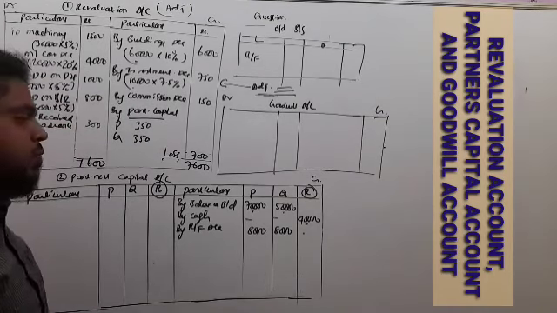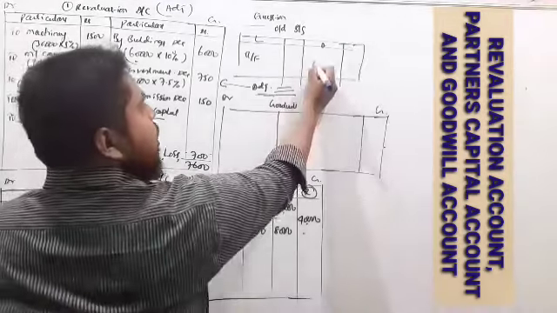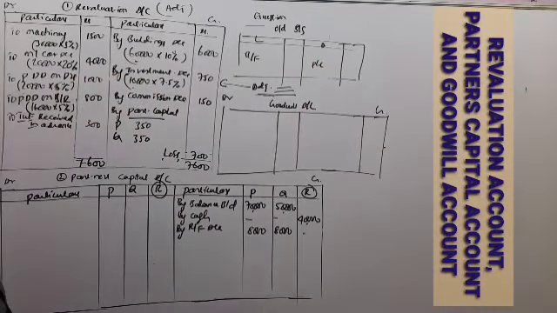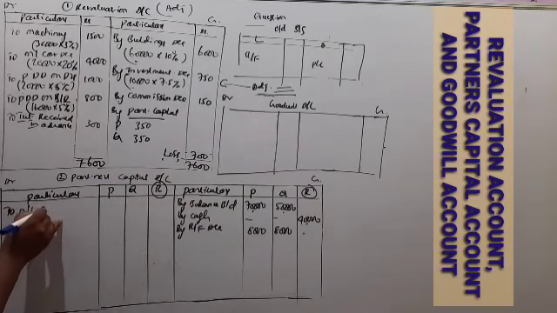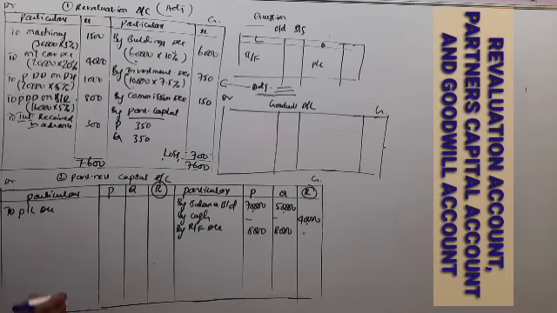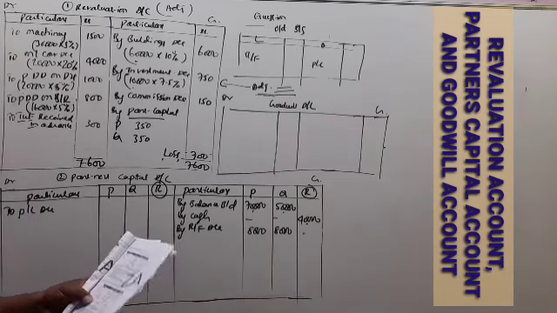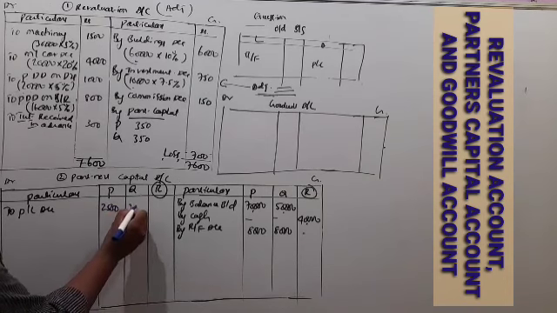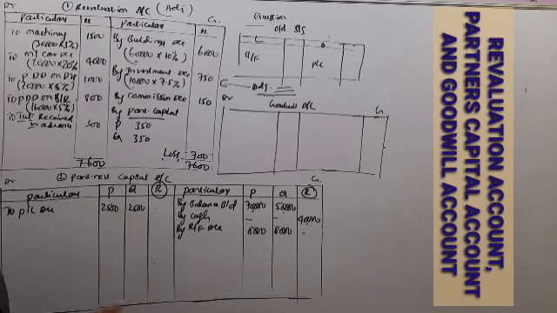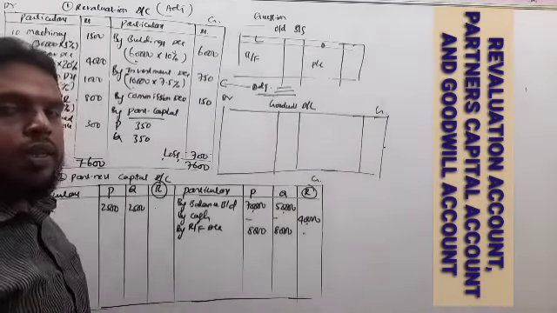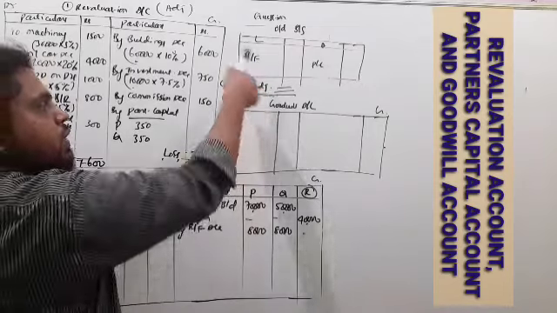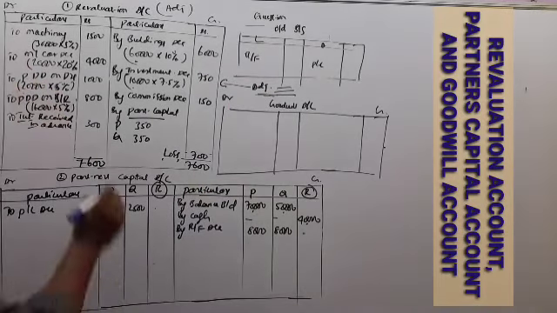Next again, the profit and loss account in the balance sheet is given on the asset side. So it is a loss. So the loss here we have to share on the debit side. So the profit and loss account is 5,000. The ratio is not there, so equally we have to distribute, 2,500. So first the capitals of the partners, then the reserve fund and profit and loss account which are given in the balance sheet. Now come to the adjustment.